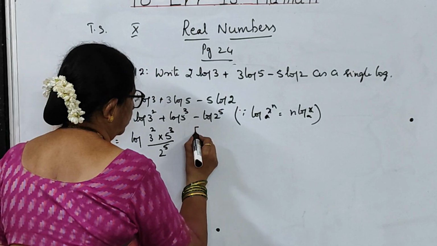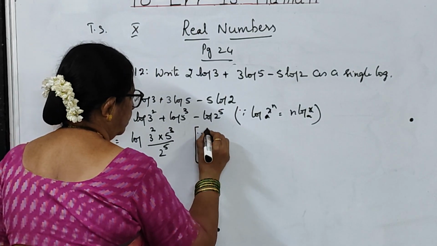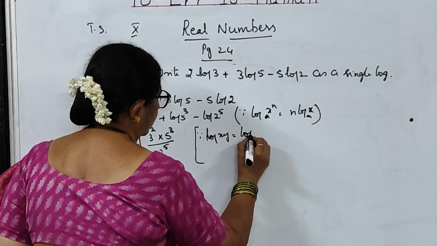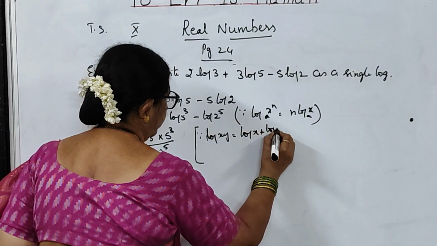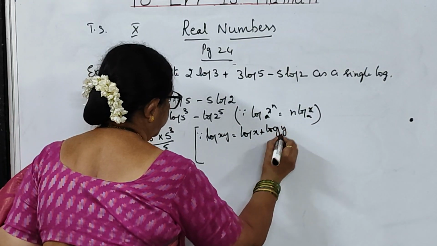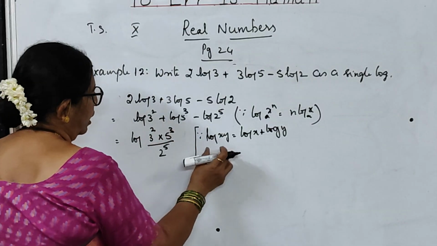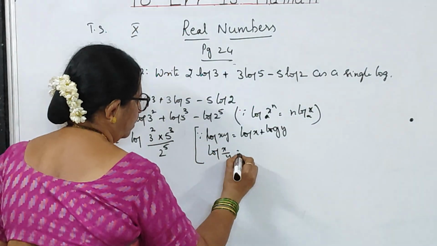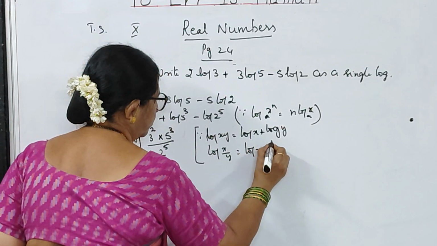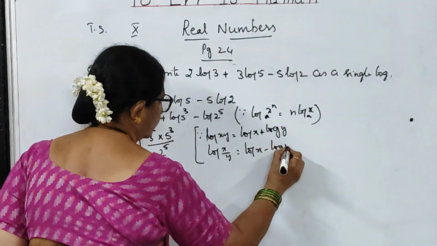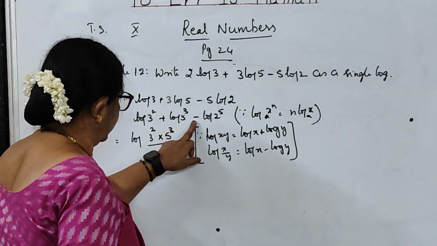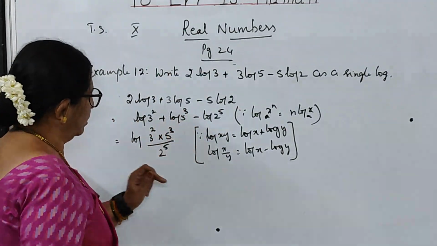Here you have used two properties, children. Log xy is equal to log x plus log y. This is one property because you have plus here. I have used this. Log x by y is equal to log x minus log y. This is the property that I have used here. Since minus is there, that means this should be divided by this.